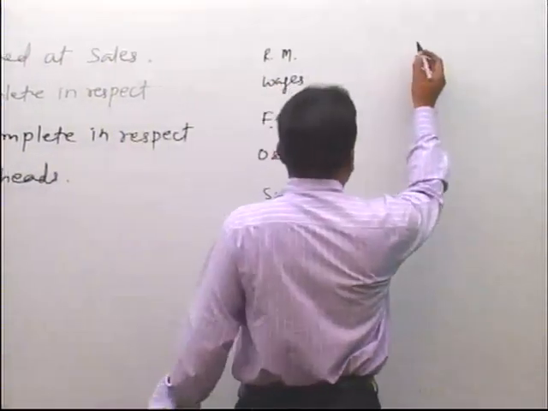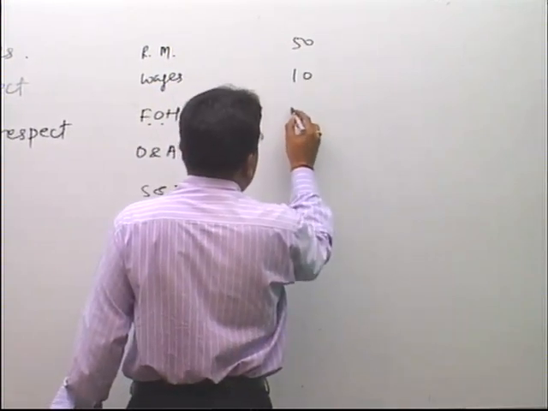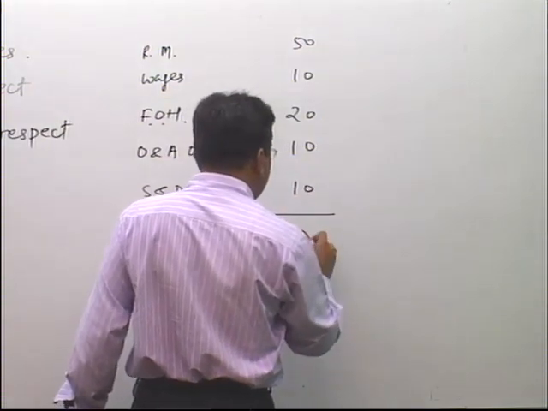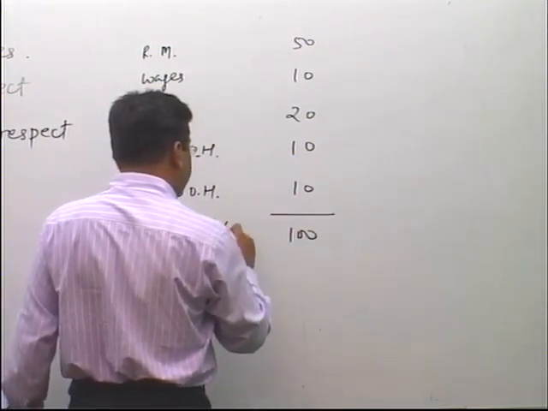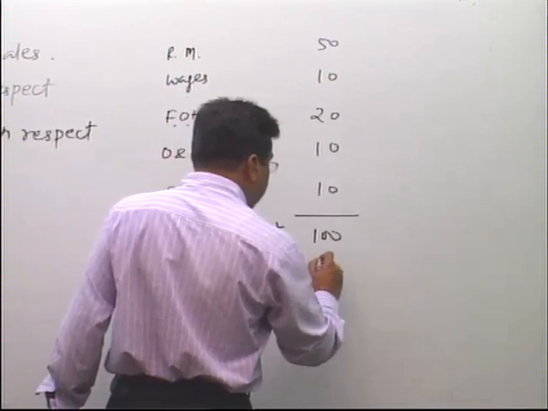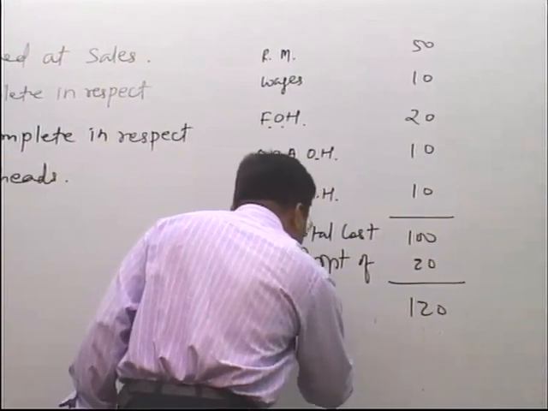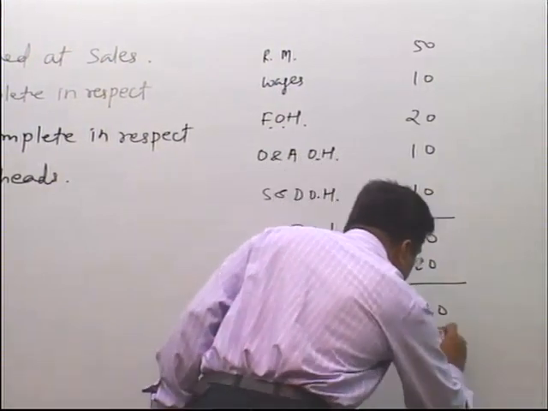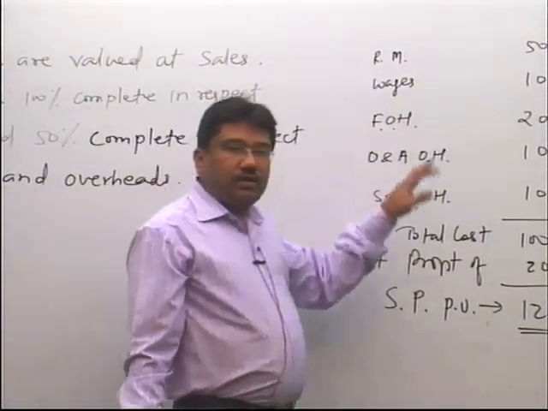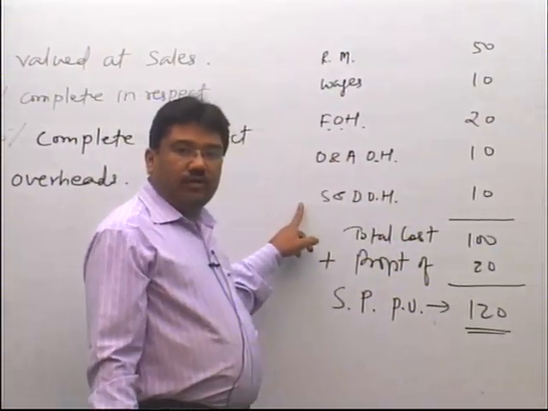Suppose raw material cost is say 50, wages is say 10, factory overhead is say 20, office overhead is 10 and selling and distribution overhead is 10. So, total cost is 100. And suppose you make a profit of rupees 20, so selling price per unit is rupees 120. Suppose this is the cost structure: raw material, wages, factory overhead, office overhead and selling and distribution overhead.